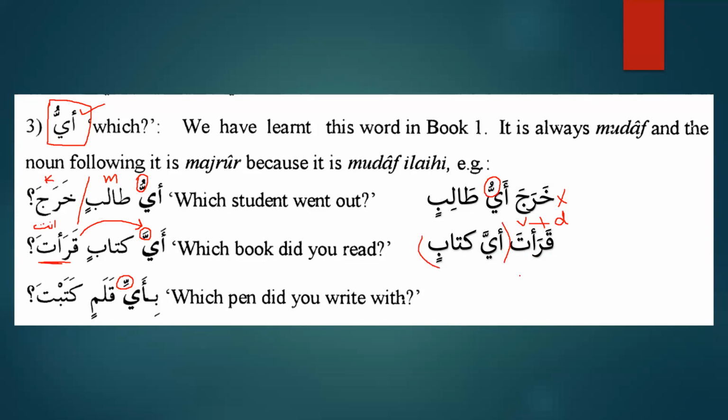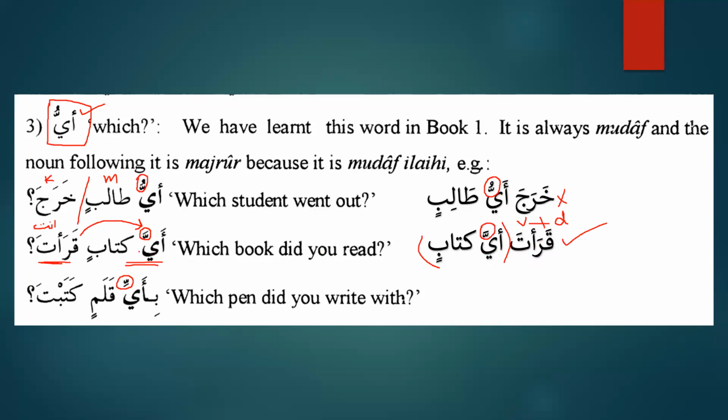But the only problem is sometimes we see that ayya is mansub and it comes in the beginning of the sentence. Why is it mansub? It is mansub because it is a question word, and it is a requirement that the question word should come in the beginning of the sentence. So that's why here it is slightly confusing. But here I'm sure, inshallah, it's very clear that qara'ta is fail plus file, and ayya is mansub, it is maf'ul bihi.